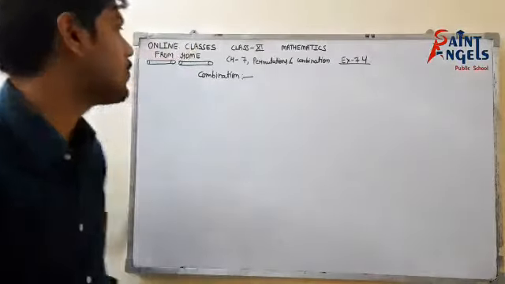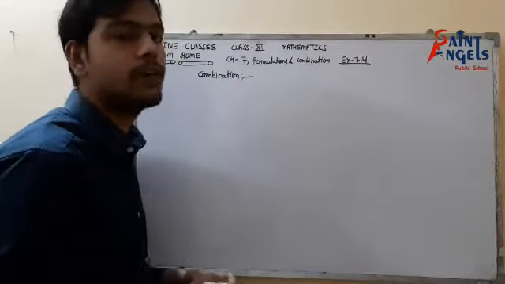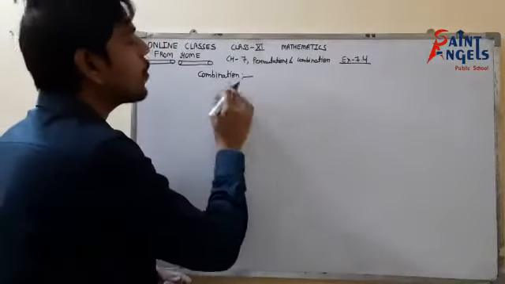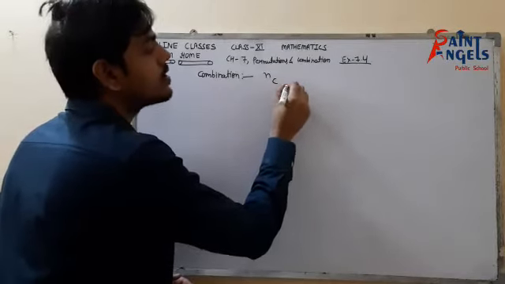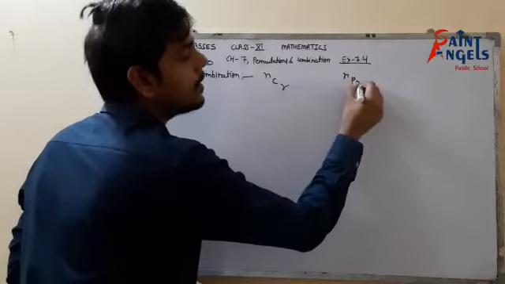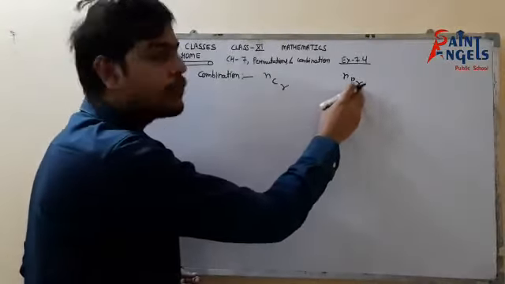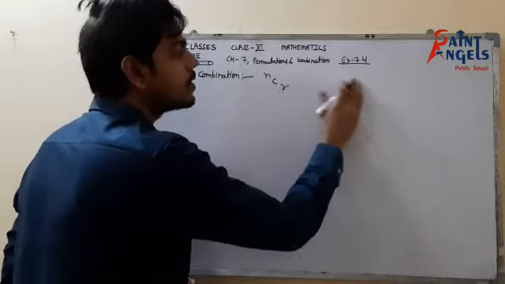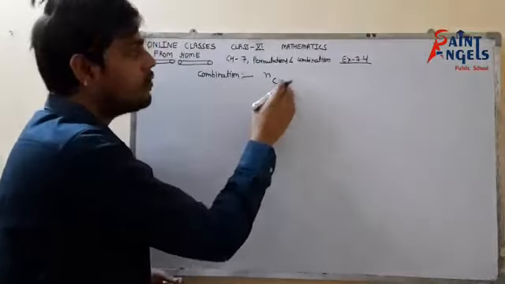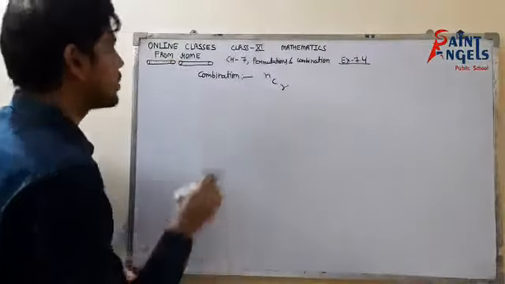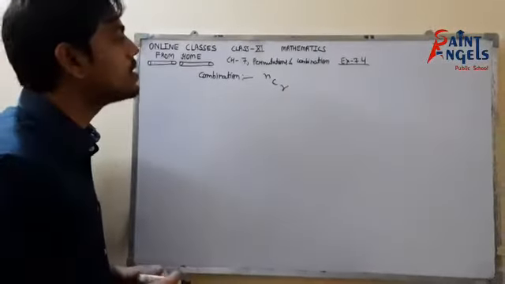First of all we'll see what selection means, how we do that, and how it is different from the permutation. We will represent combination by nCr. Likewise, the permutation we represent by nPr. The meaning was arrangement of r objects at a time from n objects. Similarly, the meaning of combination here is selection of r objects at a time from n objects. But how is it different from the permutation? We'll see with an example.